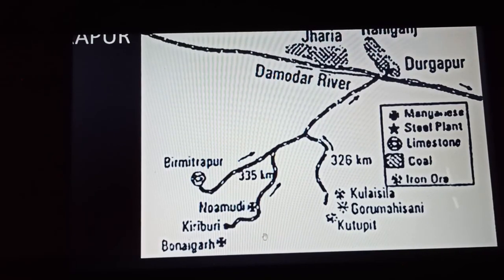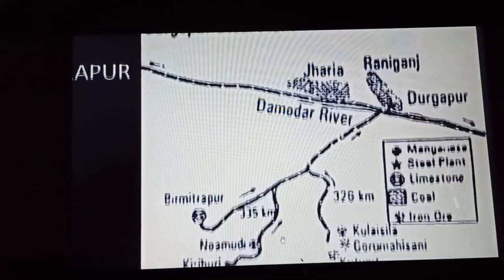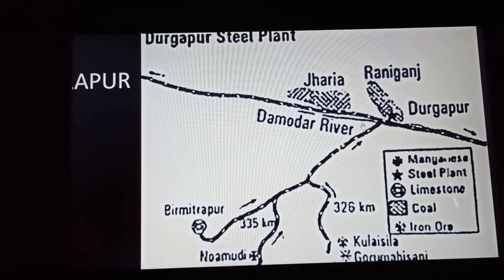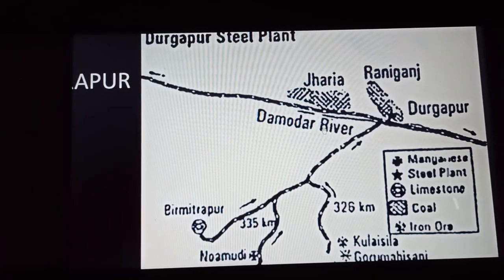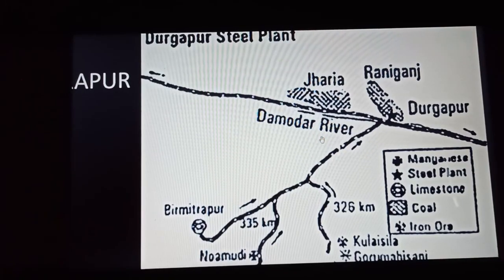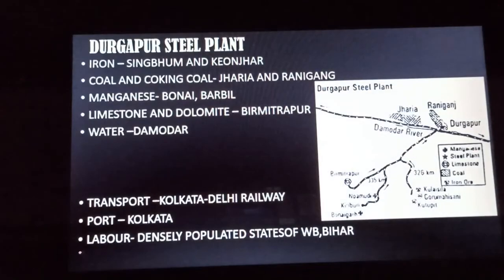You can see here Bonai is given of Orissa, and you can see the river Damodar also here. This river Damodar is supplying the water to this industry, and you can see the railway lines are well connected with this industry. So this is all about the industry.